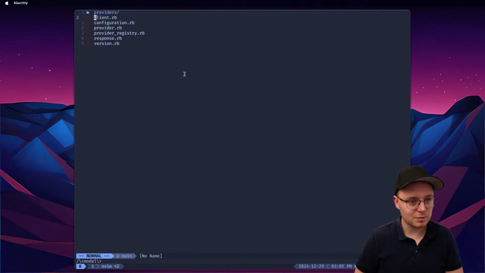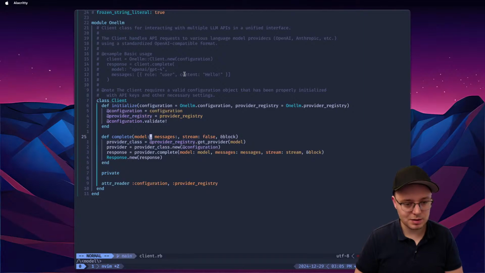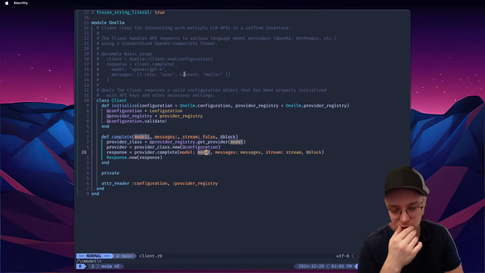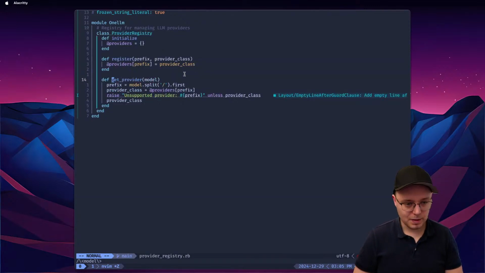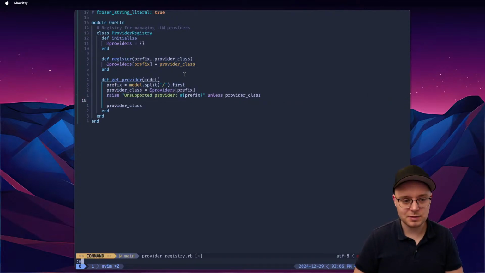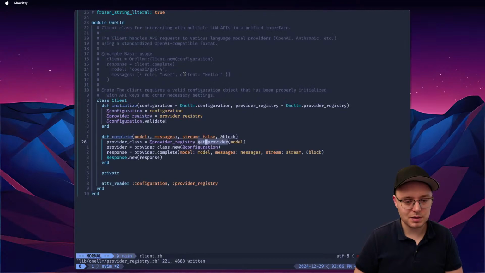but we call it from the client here. And the client takes the model, it gets the provider. Yeah, but we need to strip the provider here. Sure. So get provider. So we need to do this thing, right? Same thing here. It's kind of like add empty line after. Okay, I can agree with that.